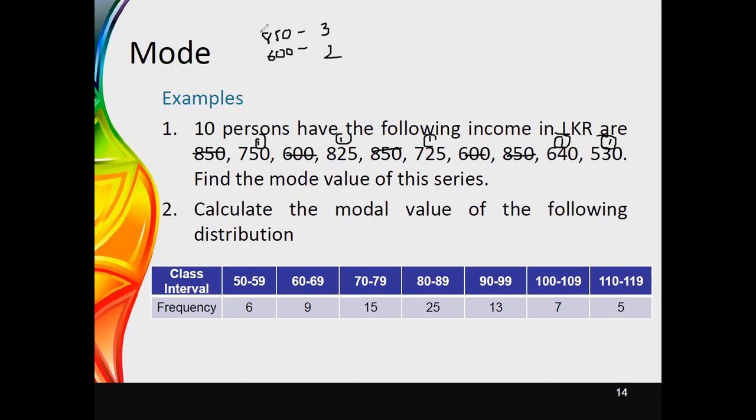Now you can see that 850 has appeared 3 times. Therefore, you can say the mode of this income is 850. It is because 850 is the value which appears most in this data set.